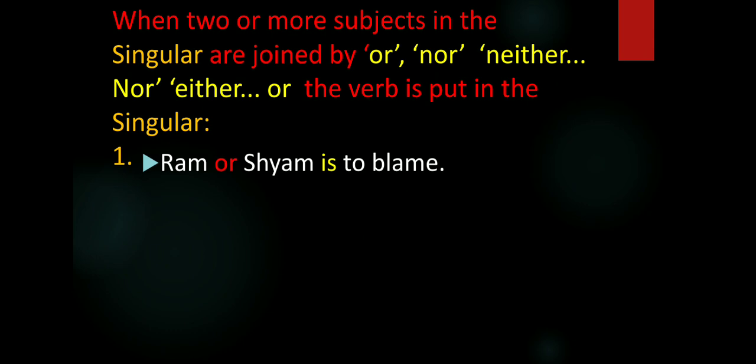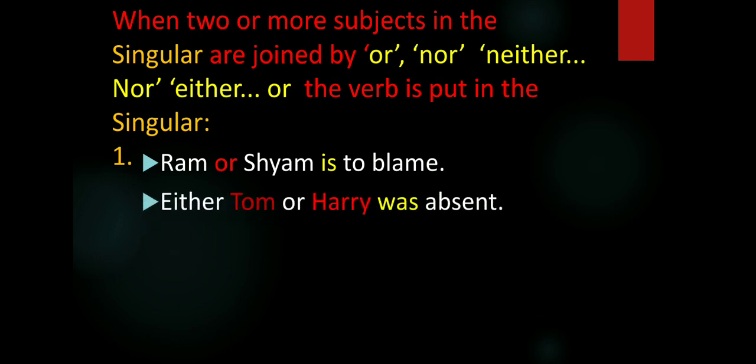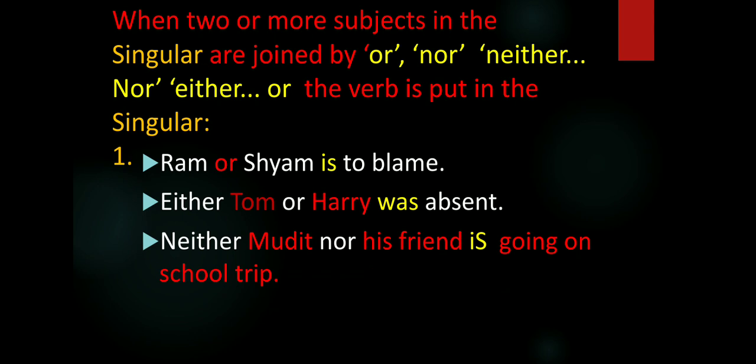When two or more subjects in the singular are joined by or, nor, neither nor, either or, the verb is put in the singular. Let's study some examples. Ram or Sham is to blame. So here, as the two subjects are joined by or, we are supposed to take a singular verb, that is is. Next example, either Tom or Harry was absent.